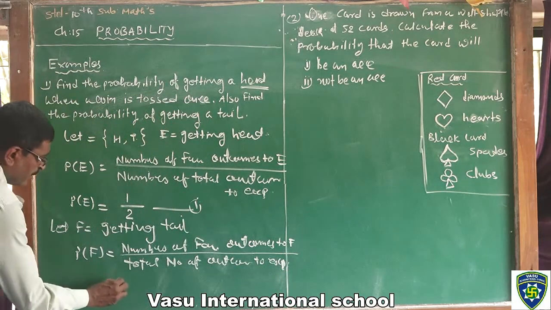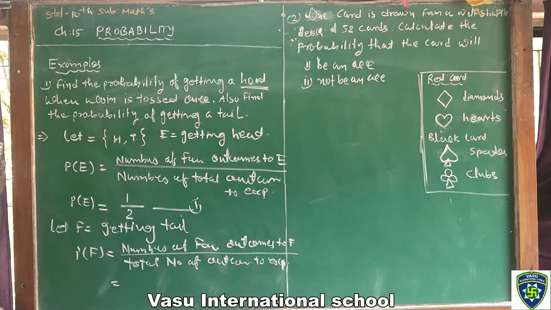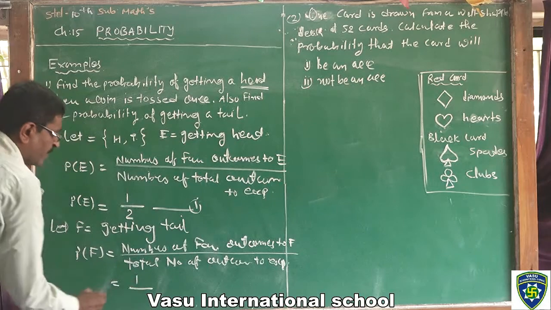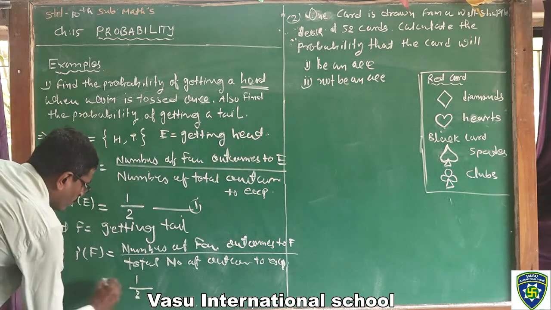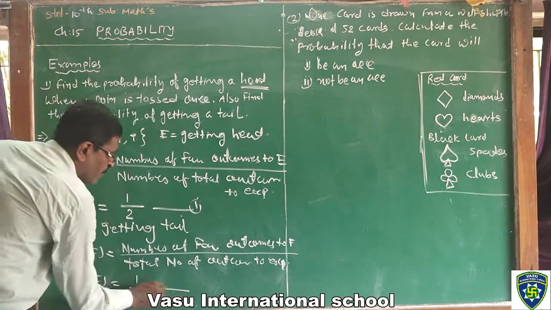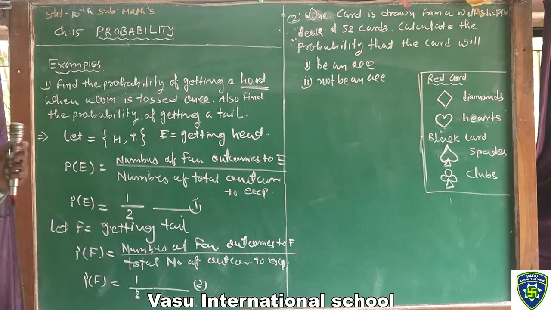Look here. Number of favorable outcomes to F. F is getting tail. Then we have one tail. Total number of outcomes is 2. That's why probability of event F is equal to 1 by 2. Clear, students? This is our answer.